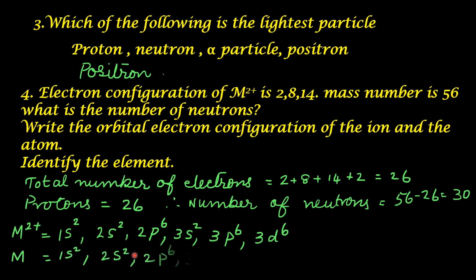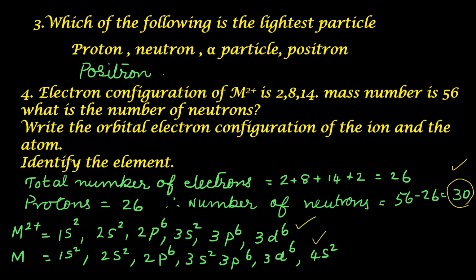Now for the atom, it is 1s2, 2s2, 2p6, 3s2, 3p6, 3d6, 4s2. So the number of neutrons is 30. This is one answer: the electron configuration of the ion, and this is the electron configuration of the atom. What remains? You have to identify the element. You already know the element having atomic number 26 is iron, with symbol Fe.